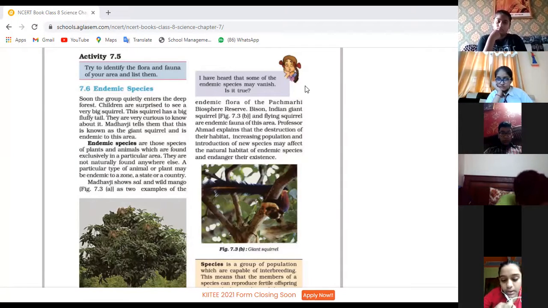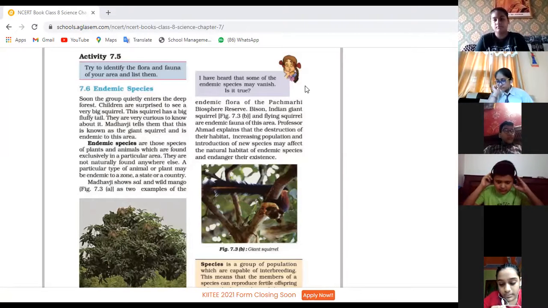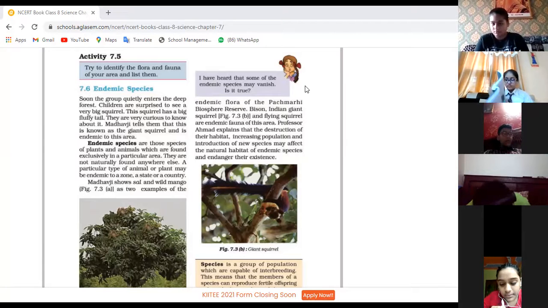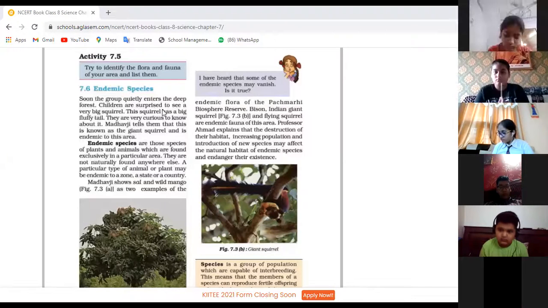Soon the group quietly enters the deep forest. Children are surprised to see a very big squirrel. Madhavji tells them that this is known as the giant squirrel and is endemic to the area.